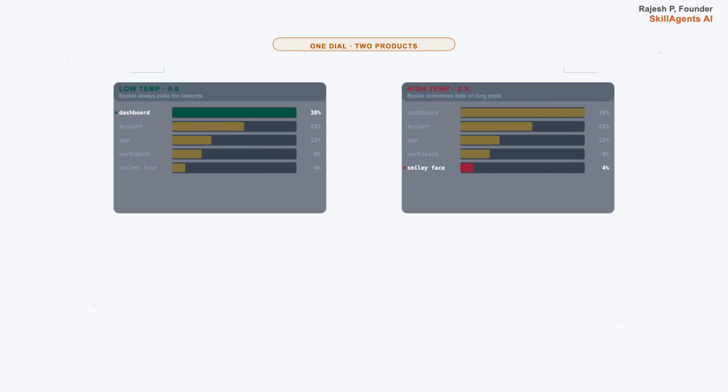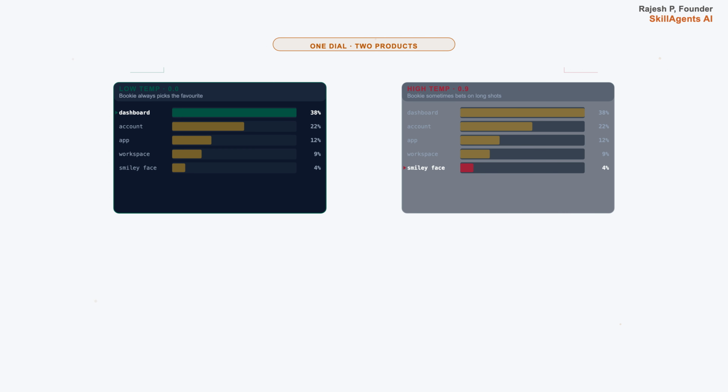Same odds board, same prefix, different bookie mood. At low temperature, near zero, the bookie almost always picks the favorite. The top of the board wins every round. That gives you safe, predictable, slightly boring text. The same prompt produces almost the same output every time.